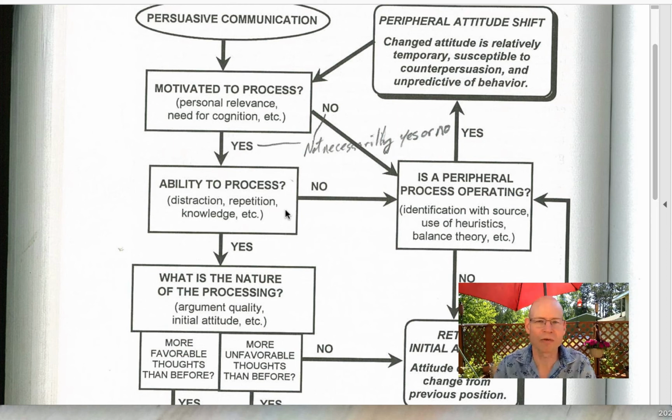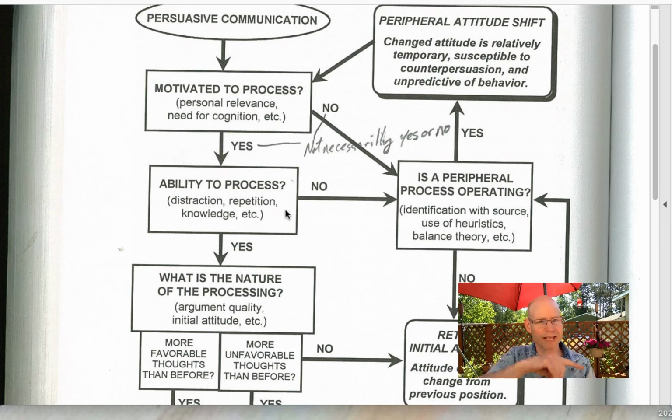If I'm doing an ad for the radio where most of the people are probably going to be driving in drive time, then maybe I'll do an ad that doesn't require a whole lot of thought. Maybe I'll try other persuasive messages. Or maybe I'll simplify it. Maybe I know that they'll be interested, but they can only handle a limited amount of information. So I'm going to make a hard sell argument, a strong argument, but maybe I'll just limit it to one point. If you've studied advertising, that's oftentimes one of the strategies: make your ad limited to one strong point. And this helps explain why. Okay, so there are distractions.